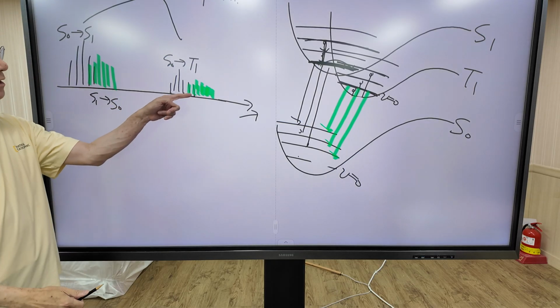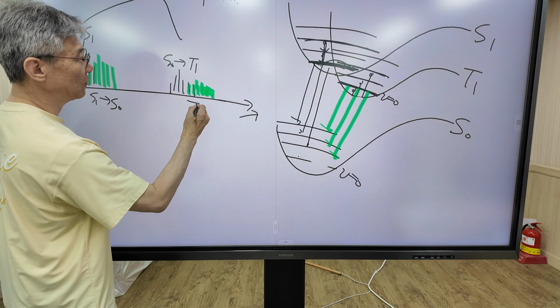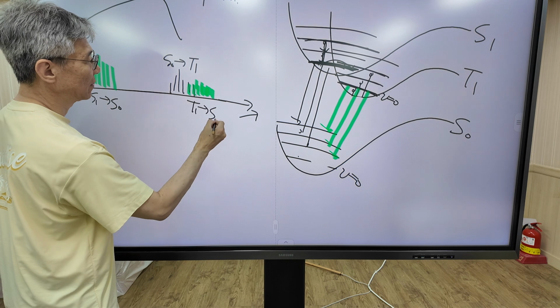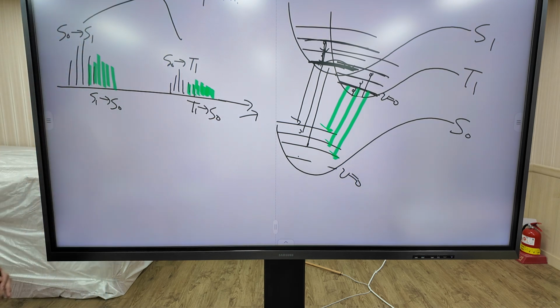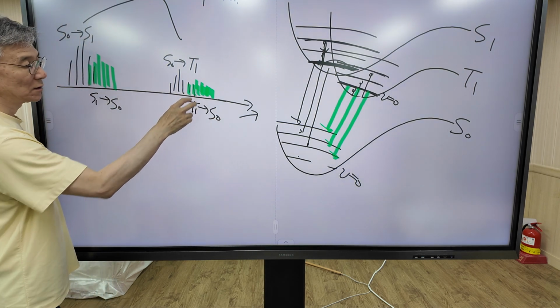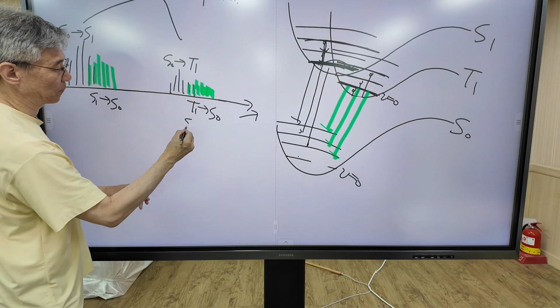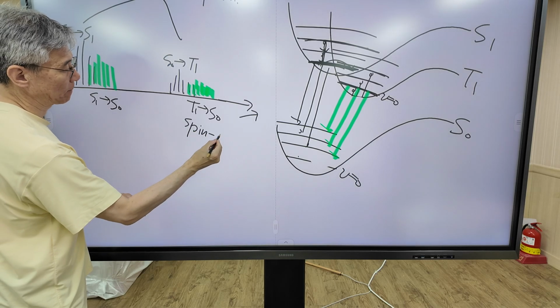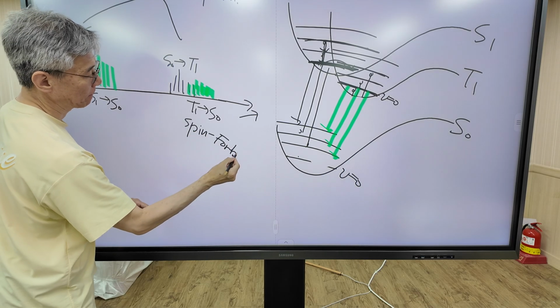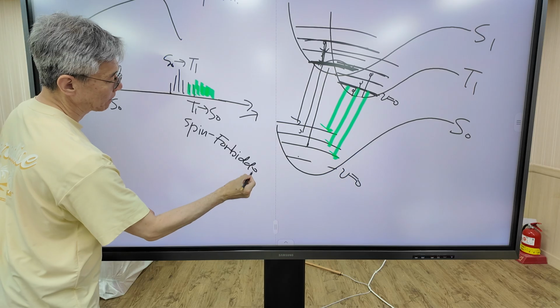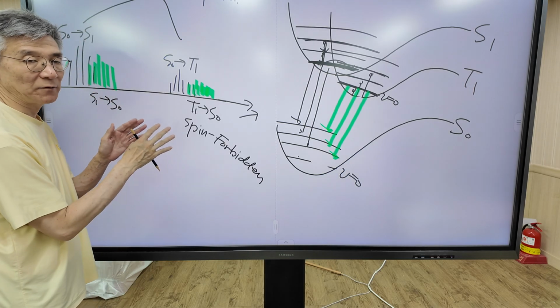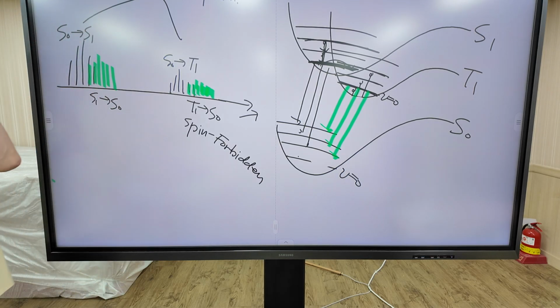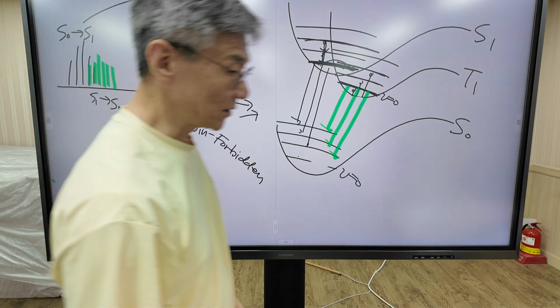So how can you assign this band? T1 to S0. This process is also spin forbidden. So it proceeds very, very slowly. Okay, this is photochemistry.